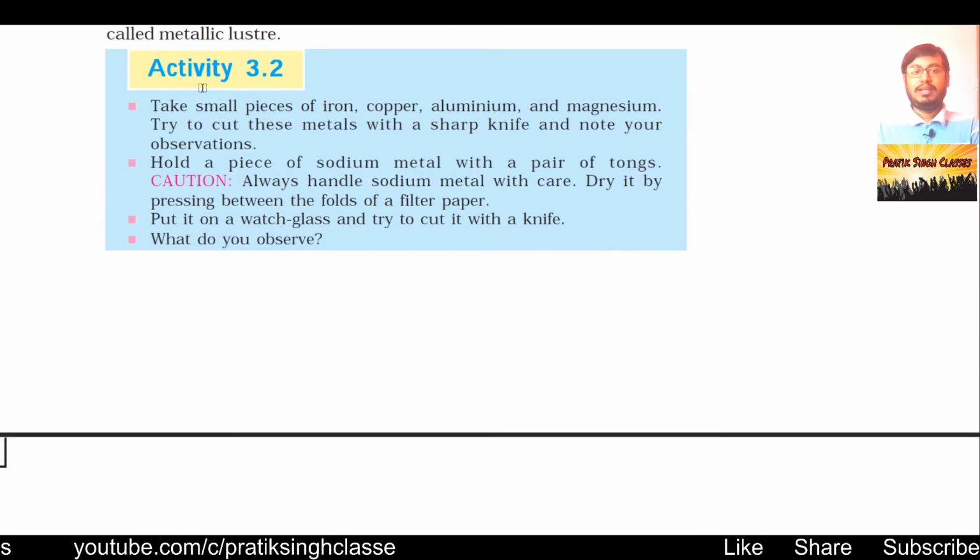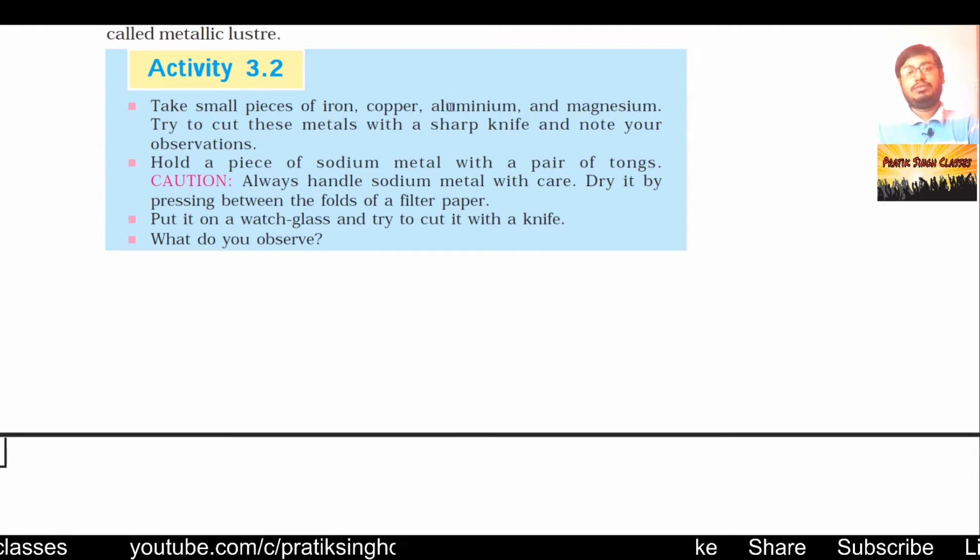Activity 3.2. Take small pieces of some elements like iron, copper, aluminium and magnesium. Try to cut these metals with a sharp knife and note your observations. Among these four elements, which one is easier for you to cut and which one is very tough?